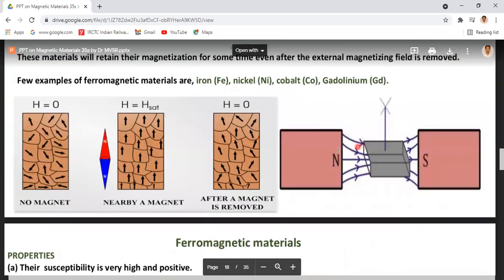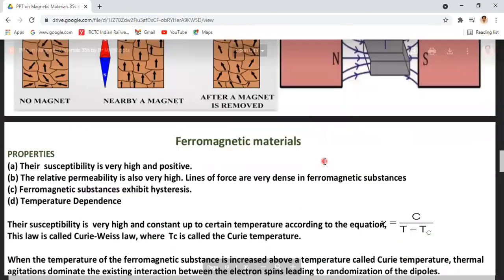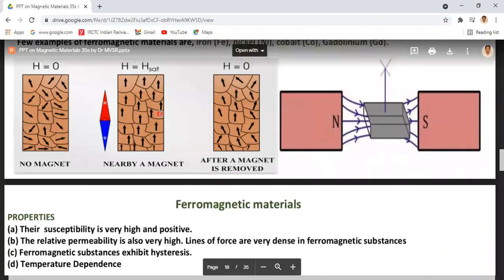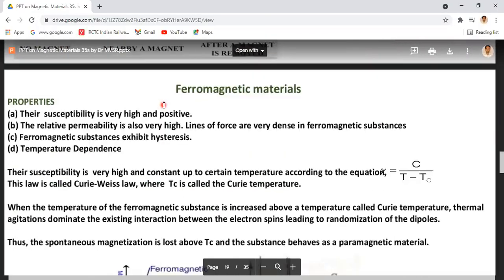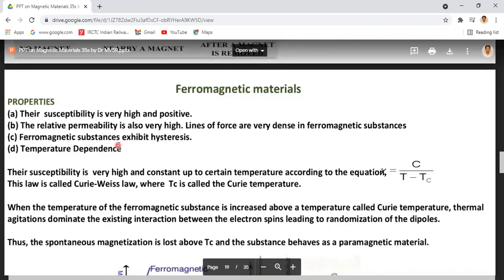The magnetic field lines easily pass through this ferromagnetic material, because ferromagnetic materials have magnetic domains. That is domain theory. By using this domain theory, you have to explain the ferromagnetic property of the given material. Next, ferromagnetic substances exhibit hysteresis. It is a very important concept. Then, temperature dependence.